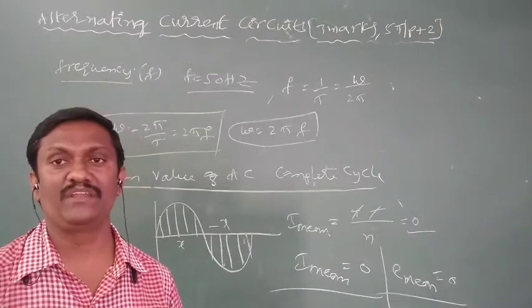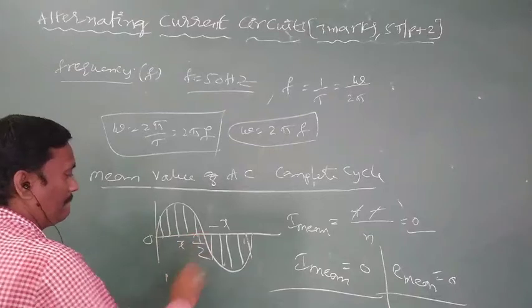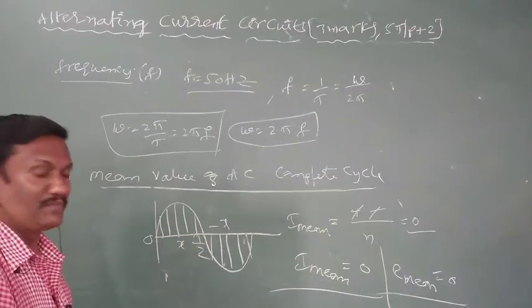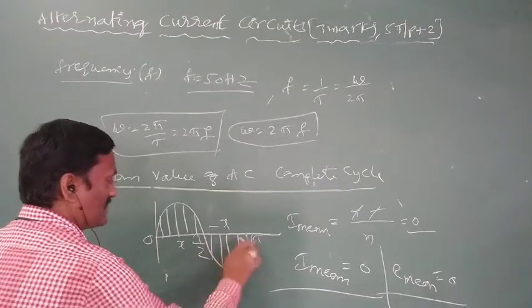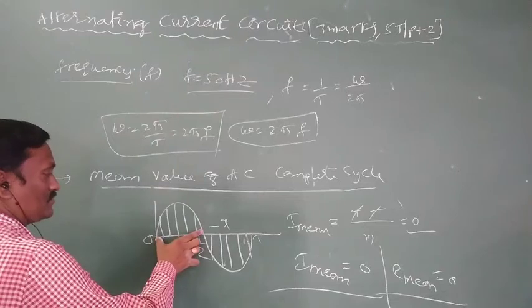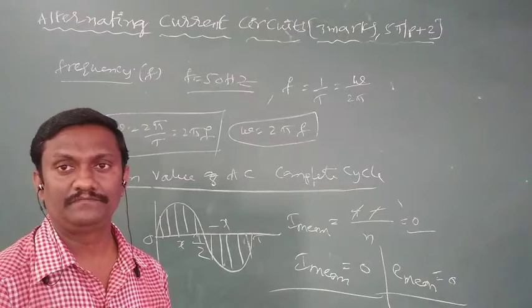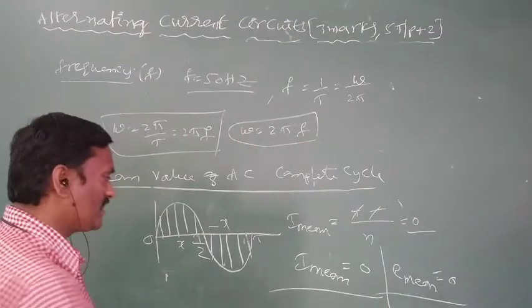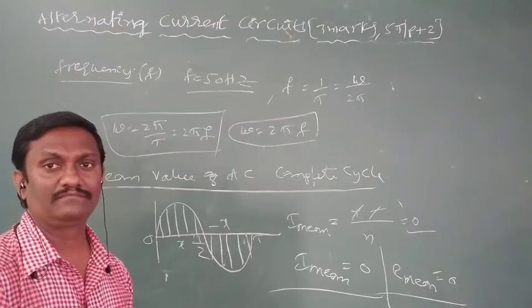So that's why mean current or average current is always calculated over a half cycle only. Mean current is calculated over a positive half cycle, or over a negative half cycle. In the positive half cycle, all currents are positive. If all currents are positive, the average current value never becomes 0. In the negative half cycle, all currents are negative. The sum of all negative values never becomes 0.